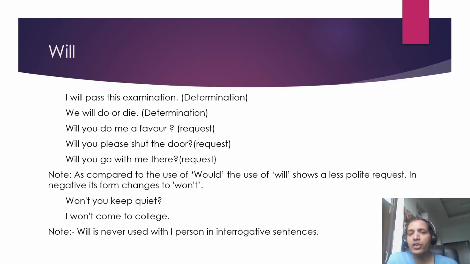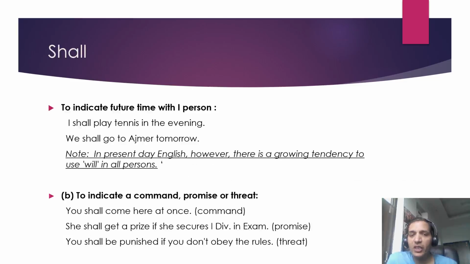Will is never used with first person in the interrogative sentences, right? Then shall indicates future time, first person, like I shall play tennis in the evening, we shall go to Ajmer tomorrow. Now in present day English, however, there is a growing tendency to use will in all the persons. Nowadays the children are not very much bothered about will or shall, and we are accepting it as well. Now the use of shall as a command.